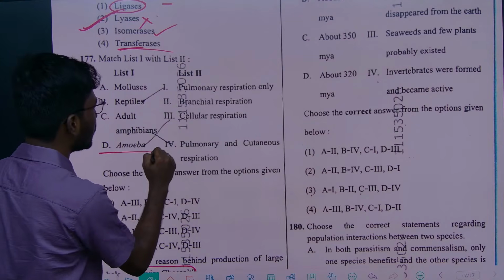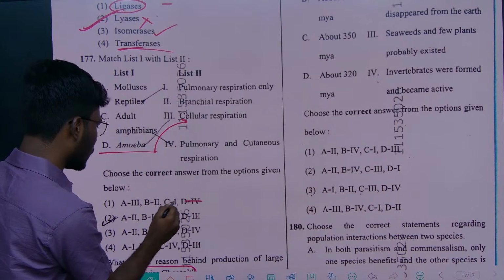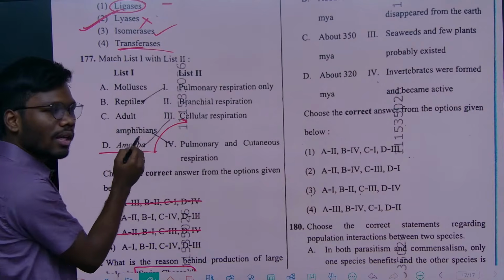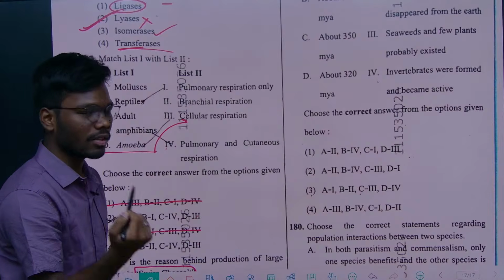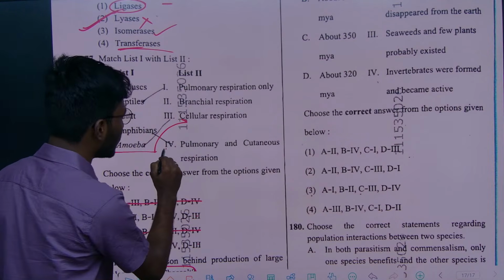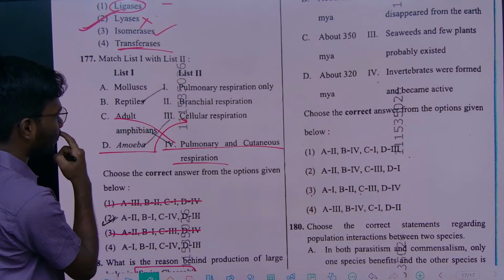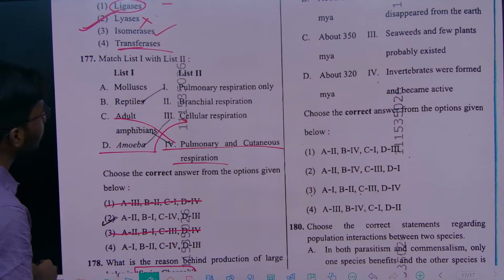Amoeba is generally cellular respiration, so D is definitely 3, and you can easily eliminate these two options. And adult amphibians, we know that amphibians show three different kinds of respiration: pulmonary, cutaneous and buccopharyngeal respiration. Pulmonary and cutaneous respiration is done by adult amphibians. C is definitely 4. Here also 2 is there.